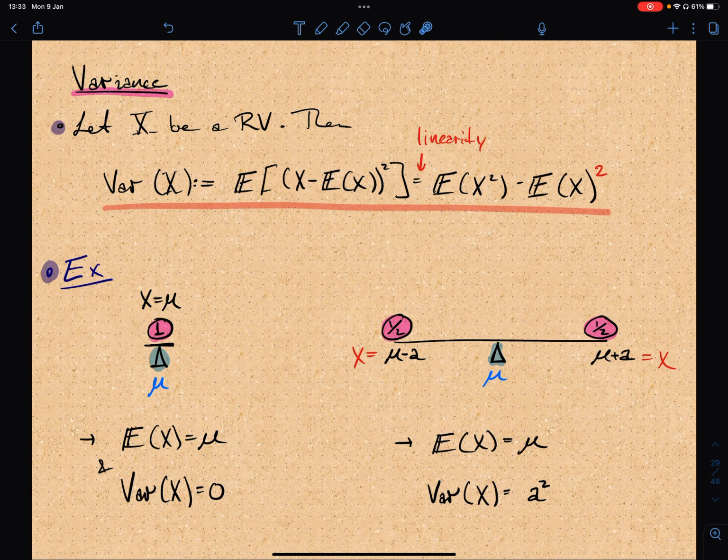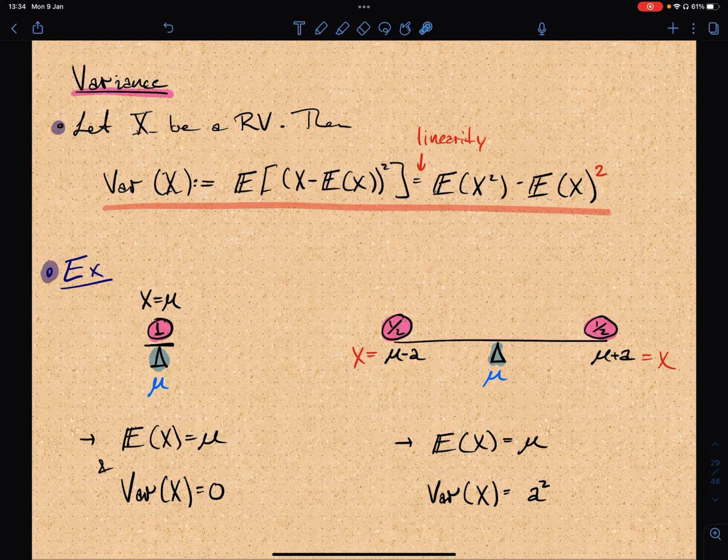Now in the other case, where we start spreading the mass apart, we see that the variance is going to be a squared. And this is just an extreme case where you can see that for any expected value, you can have an arbitrarily large variance. And really what we're measuring with this a squared, with the variance, is how far apart the mass can be from the expected value.